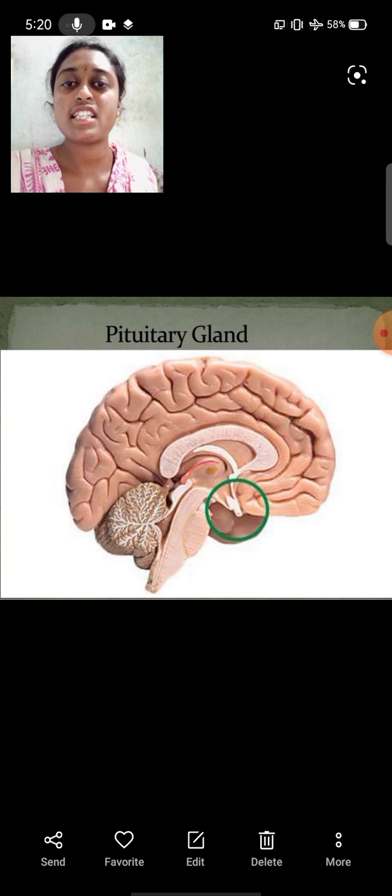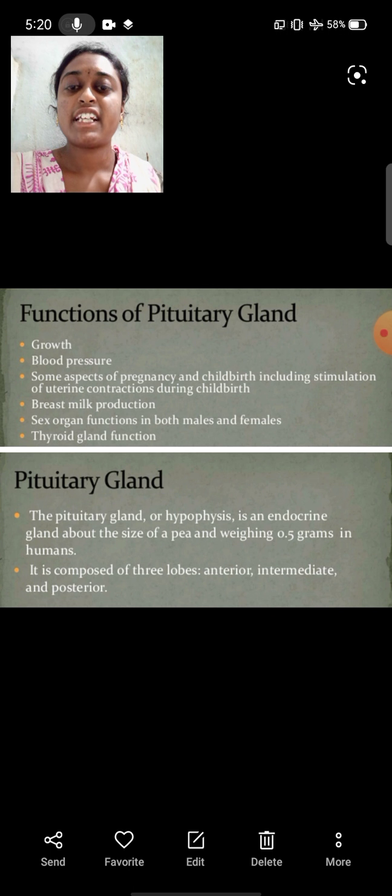And the next one is the pituitary gland. Here this is the structure of the pituitary gland. The pituitary gland is also called the master of endocrine glands or hypophysis, and it is pea-sized, weighing 0.5 grams in humans, and it is composed of three lobes. They are the anterior lobe, intermediate lobe and posterior lobe. The anterior lobe and intermediate lobe together are called adenohypophysis, and the posterior lobe is called neurohypophysis.